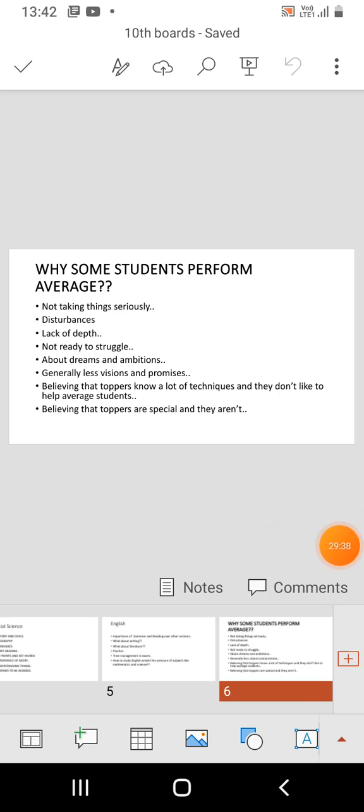The level of casualness should not be high to that extent. They don't take things seriously and are not ready to make some sacrifices to their enjoyment in order to succeed and score outstanding marks.